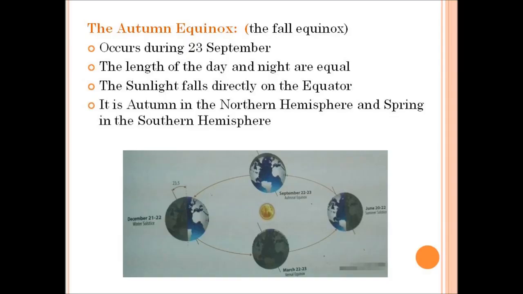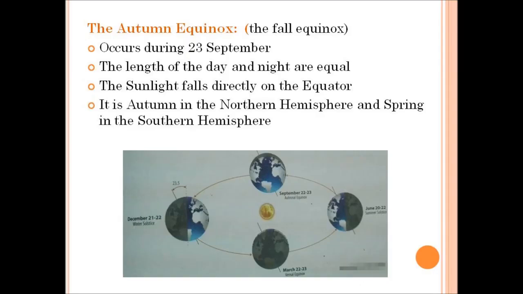This autumn equinox occurs on 23rd September, and it is also known as the fall equinox. So the autumn equinox is also called as the fall equinox. During this autumn equinox, the length of the day and night are equal. So during the spring equinox also, the length of the day and night are equal.